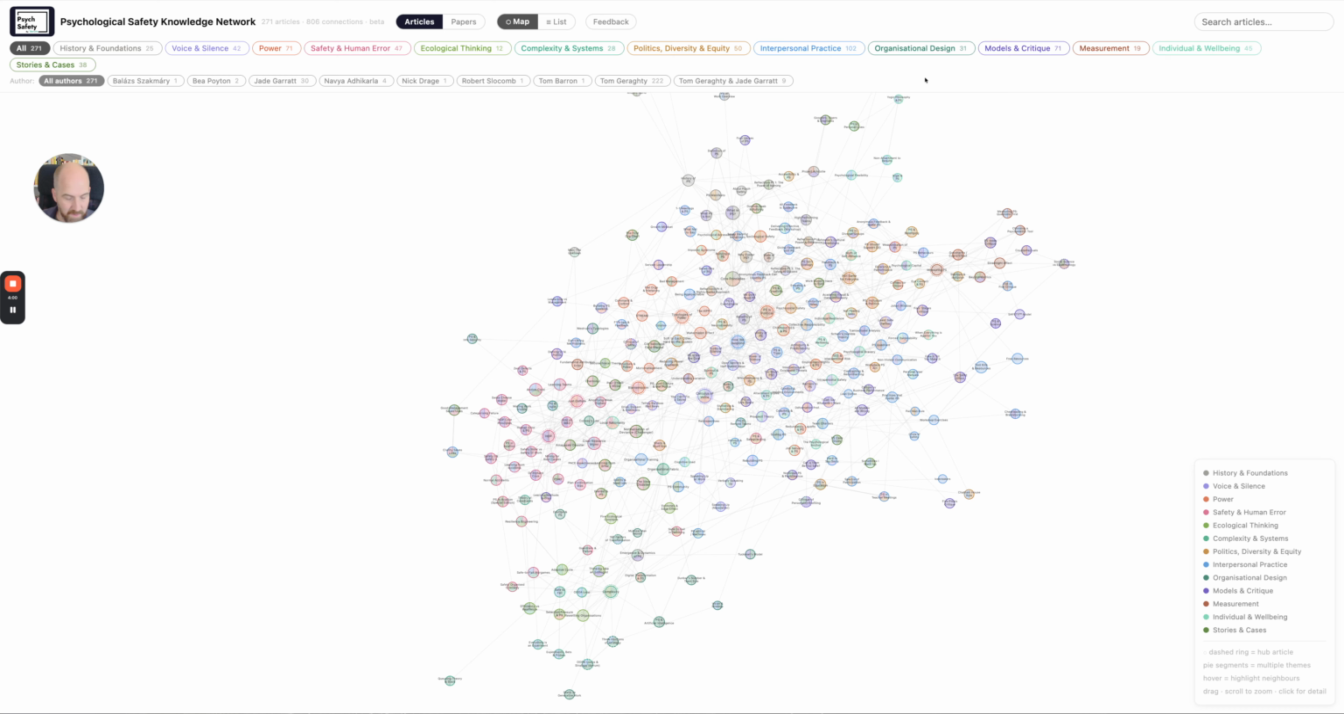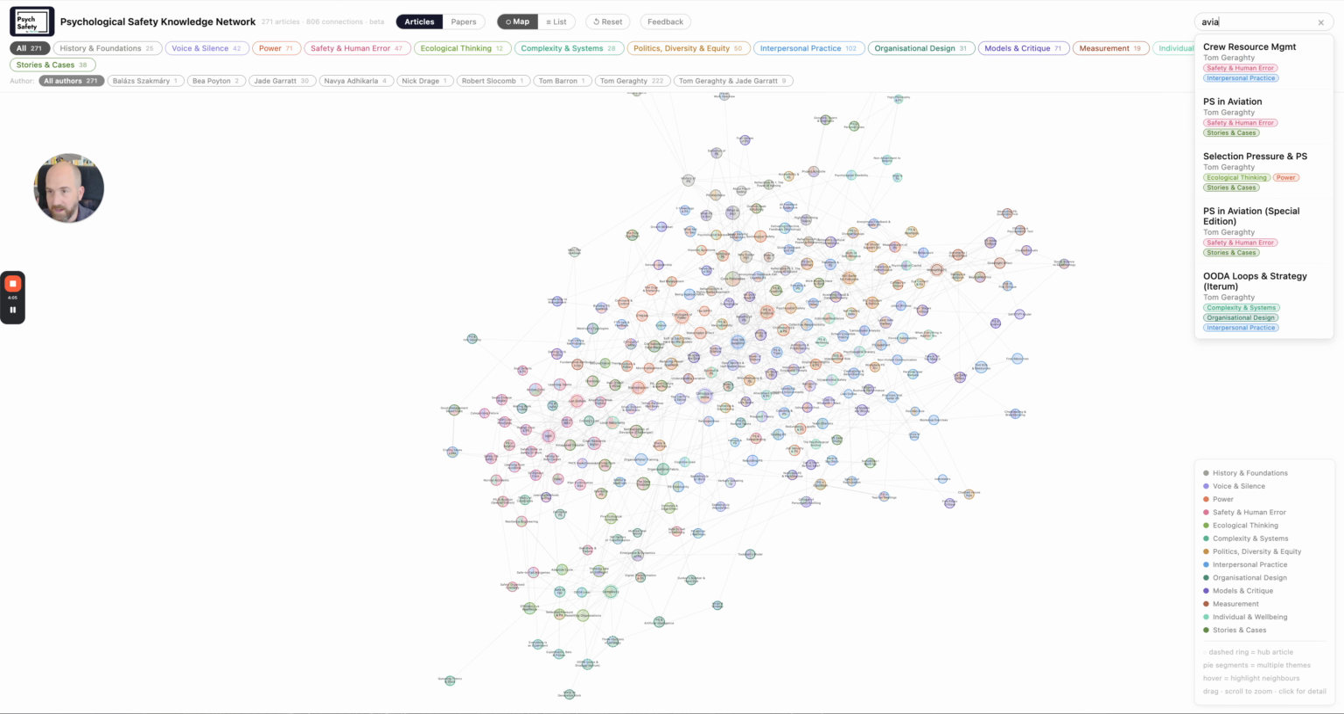So what else do I need to show? Oh yeah, there's a search as well over in the top right. Let's say we search for aviation. You don't even need to type the whole word; if you start typing, you'll start seeing things come up. Let's type aviation. In aviation, we've got crew resource management, psychological safety in aviation, selection pressure, a special edition about that.